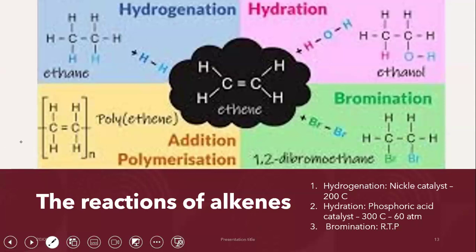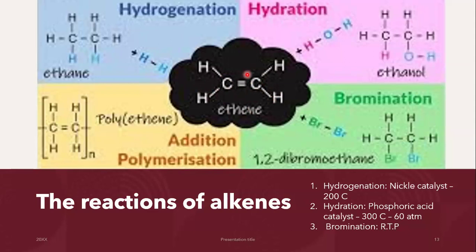The double covalent bond means that I can add more molecules in here. That's the reason why alkanes are not reactive: all the bonds that they have are already occupied. Carbon can make 4 bonds. All the bonds are full. In this case, though, we have a double covalent bond. This double covalent bond can break, and I can add more molecules into this organic compound.